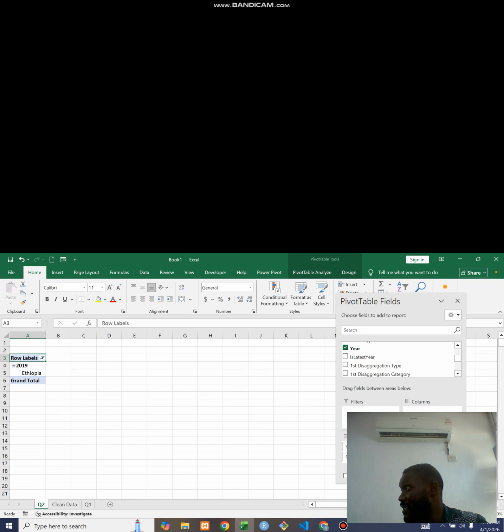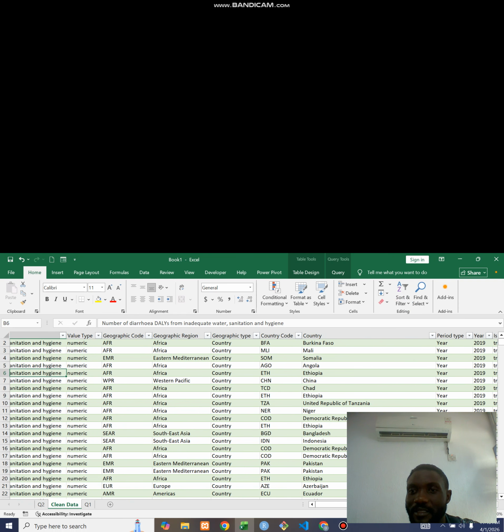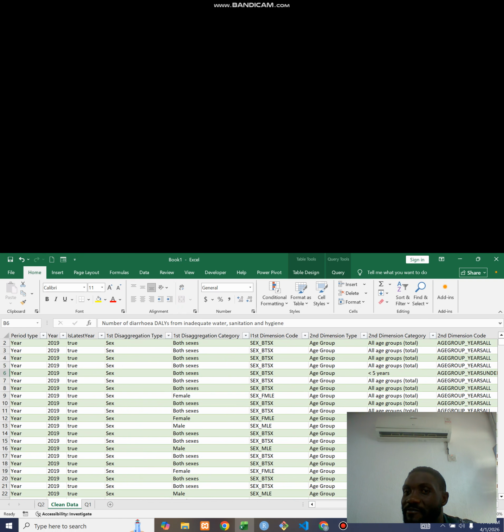It's just based on the arrangement, however you want to use or present the data easily. So the next, where do we have where they say under 5 years? You can see now it's on second dimension category. That's where we can have all age and also under 5 years.